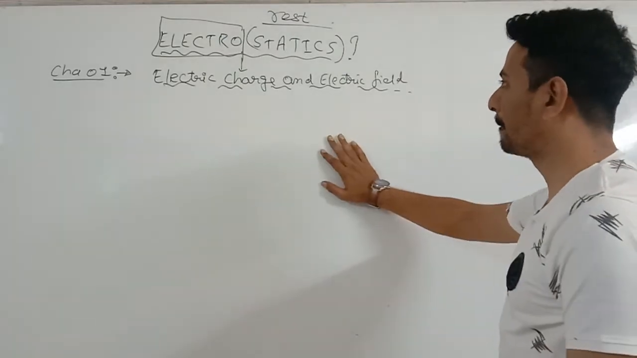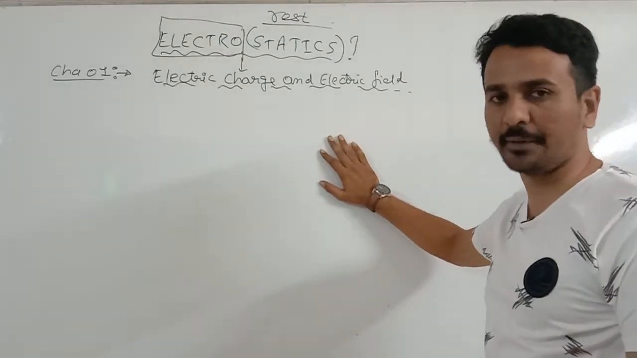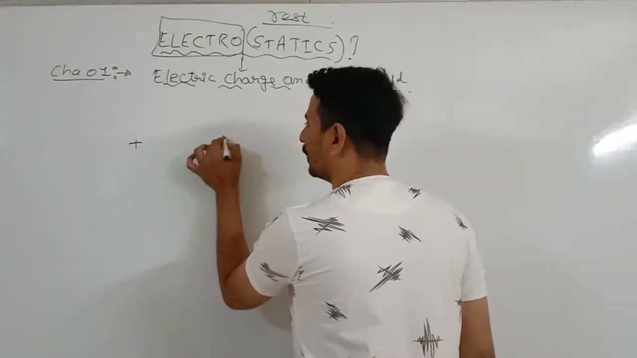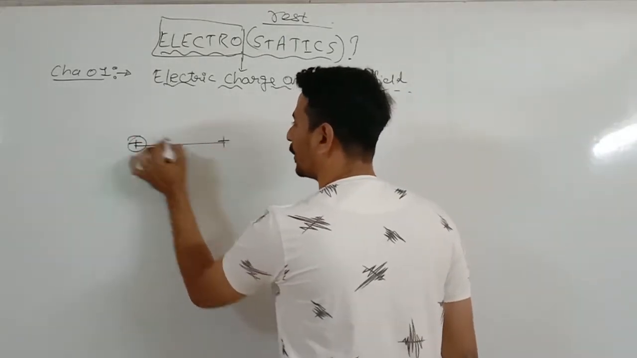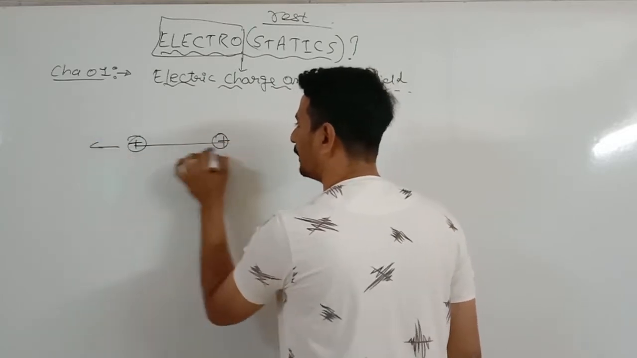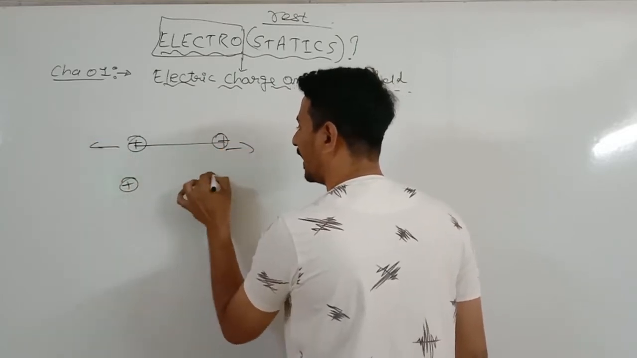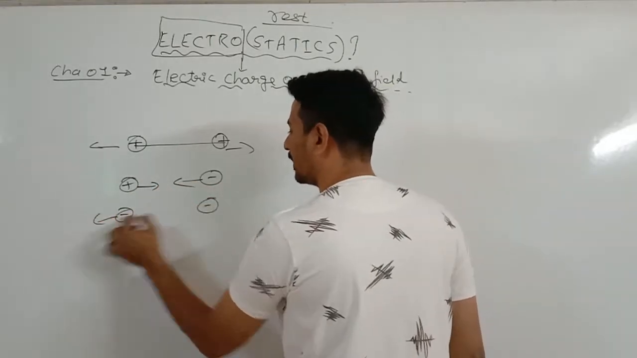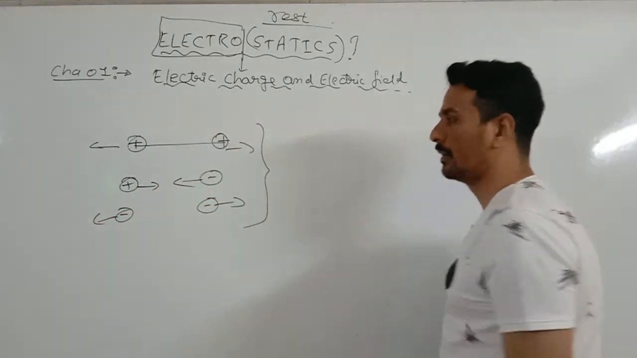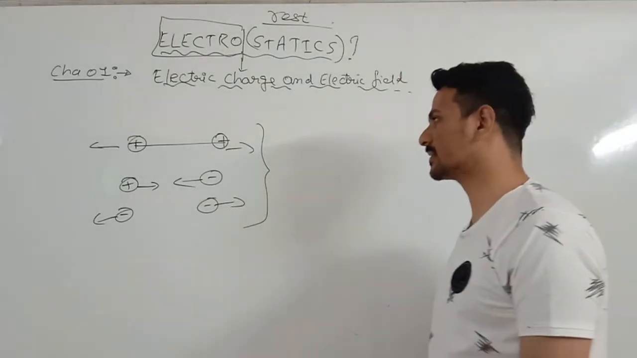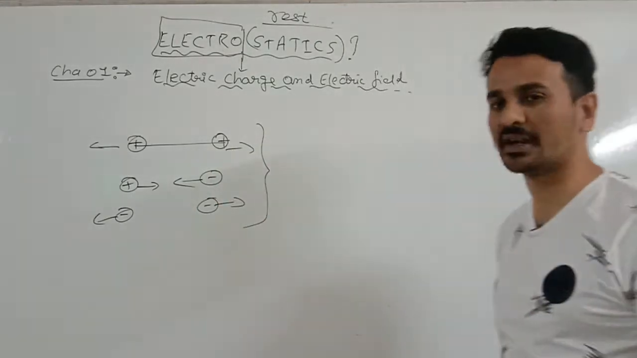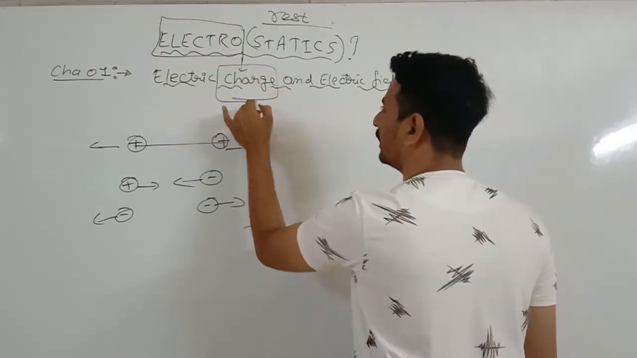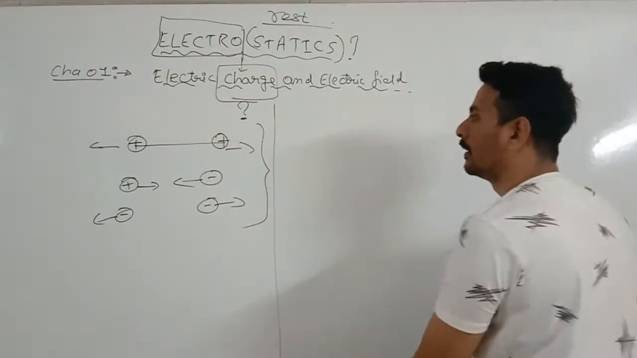Okay. Now, you must have definitely heard the name charge, right? And you must have heard about this also. If there are two positive charges, they will repel each other. Positive and negative charges will attract each other. Negative and negative charges, again they will repel each other, right? This is something you must know about charges. Now, first of all, what is charge? What is electric charge, right?